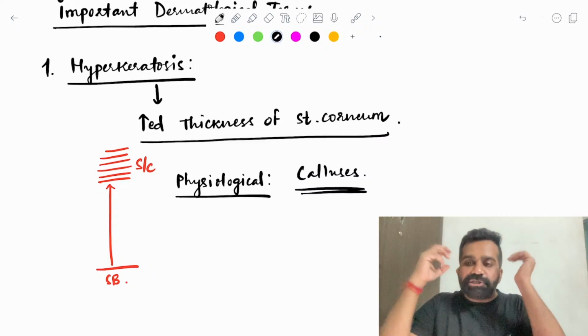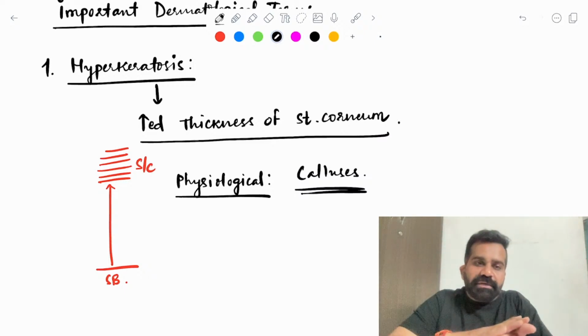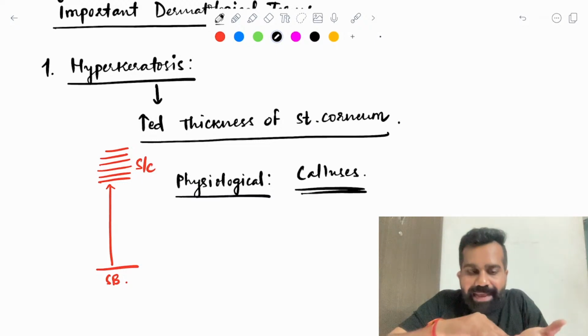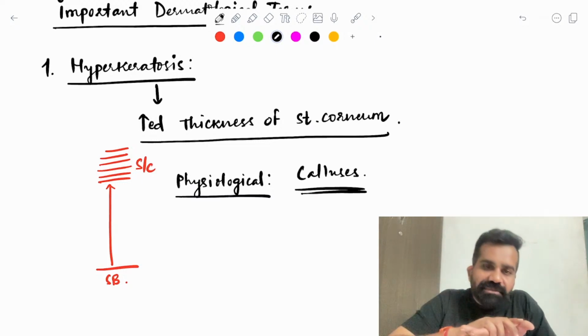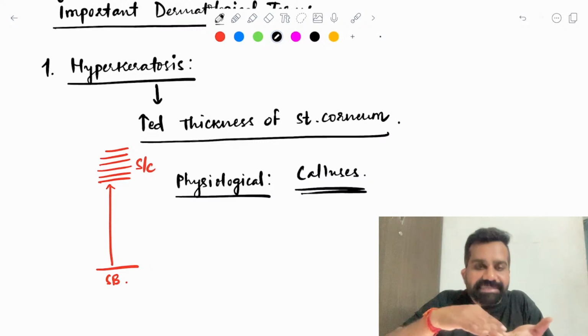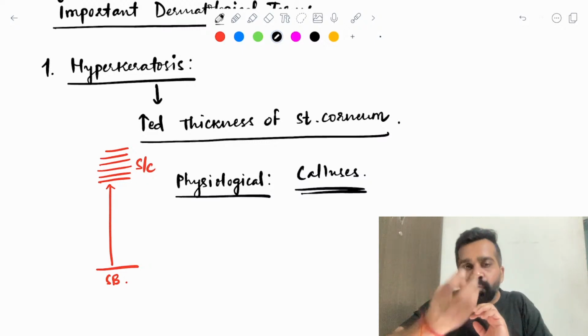The reason is nature knows that this person is lifting a heavy weight and this skin is having excessive pressure, and because of this excessive pressure, what will happen? This will get compressed and the lowermost stratum basale layer will sense this and it will send more cells to